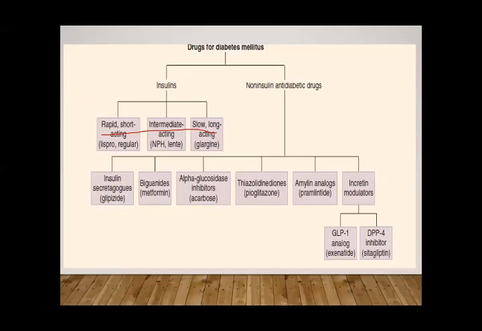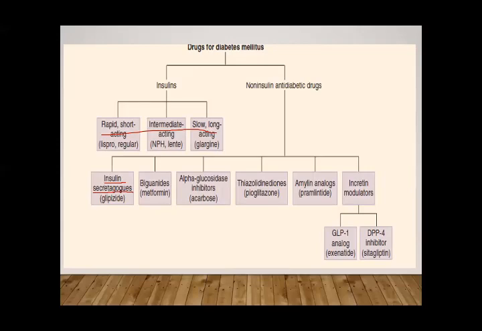We have insulin secretagogues. As I told you, there are two problems, either with the release of insulin or with the effect of insulin, or we can say insulin resistance. So we have some drugs that increase the release of insulin from the pancreas, known as insulin secretagogues.